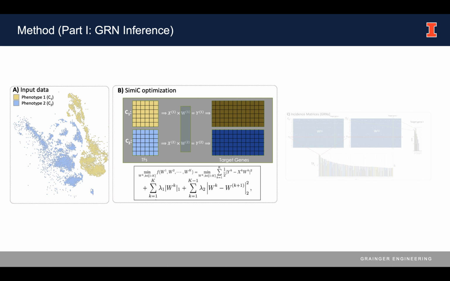The main body of SimiC contains 2 parts. Part 1 is the GRN inference for different phenotypes. So we have as input here 2 different phenotypes of single-cell RNA-seq datasets. And the main optimization of SimiC is a fused lasso with square error terms of contiguous GRNs as the similarity constraints weighted by lambda 2.